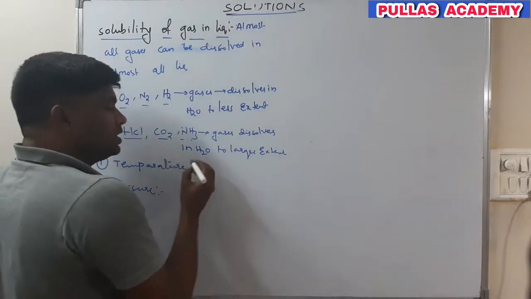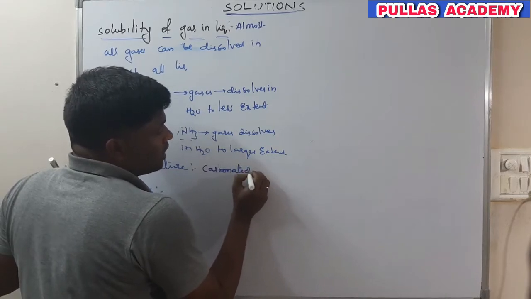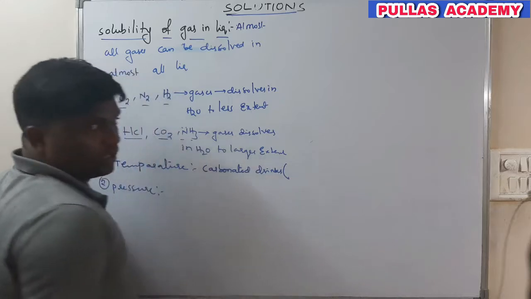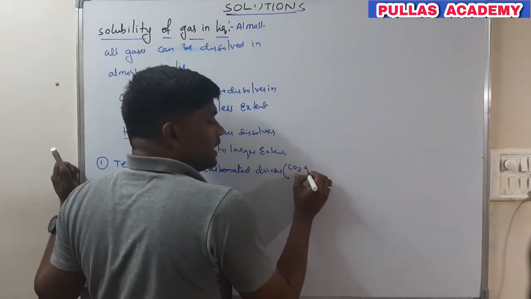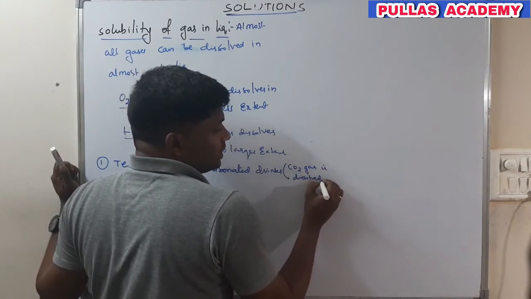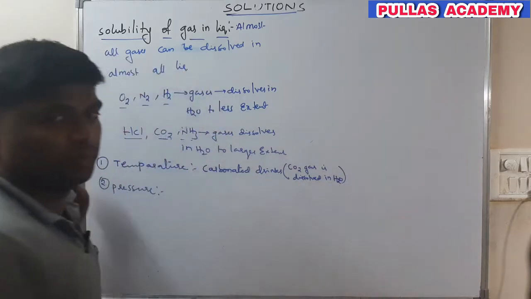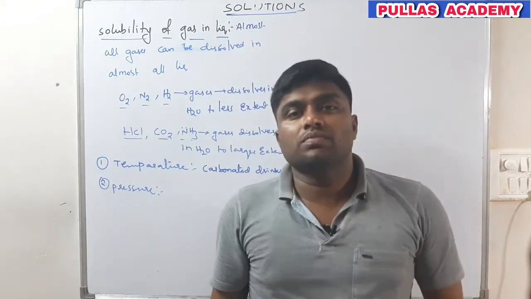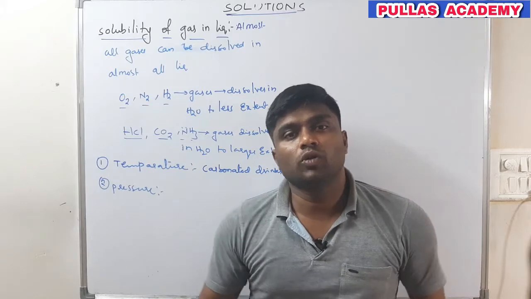If you observe carbonated drinks, what are carbonated drinks? Thums Up, Pepsi, Coca-Cola, Limca. In all these, carbon dioxide gas is dissolved in sweet water. Take one carbonated drink like Thums Up and keep it in the room at room temperature.